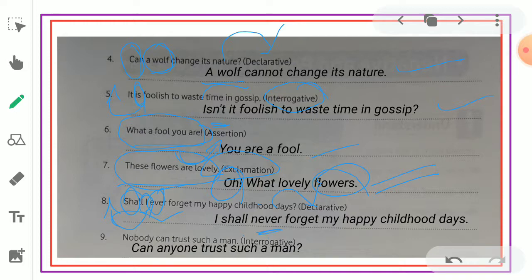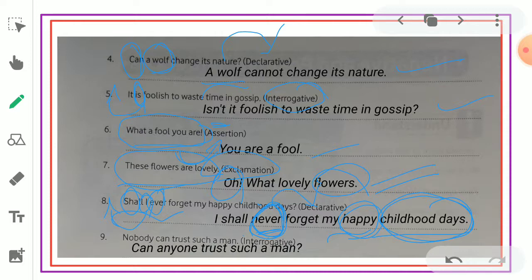Because we are changing this sentence from interrogative to negative form by using never. I shall never forget my happy childhood days. It is highly impossible, that's why we used never.